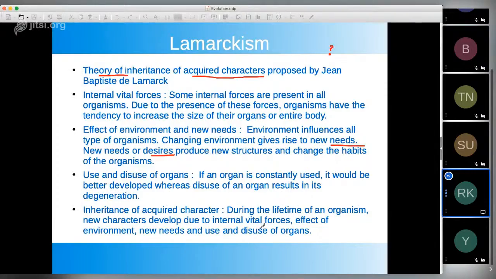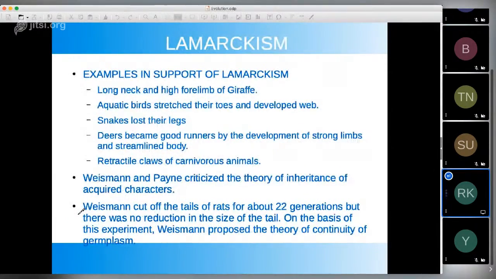Then inheritance of acquired characters. During the lifetime of an organism, new characters develop due to internal vital forces and the effect of need or use and disuse, and these characters get inherited in the next generation, which is partially true, not always. If the character is genetic and goes into the germline, it will be passed on, otherwise it will not.